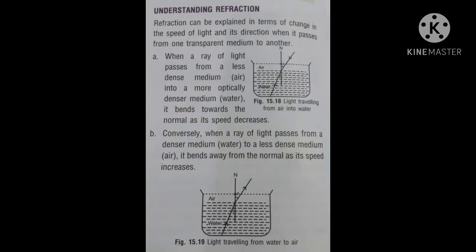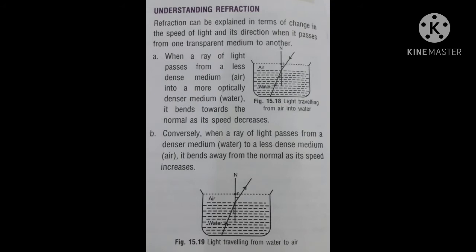Understanding refraction. Refraction can be explained in terms of the change in the speed of light and its direction when it passes from one transparent medium to another. When a ray of light passes from a less dense medium, for example air, into an optically denser medium, for example water, then it bends towards the normal as its speed decreases. Its speed is less in water.